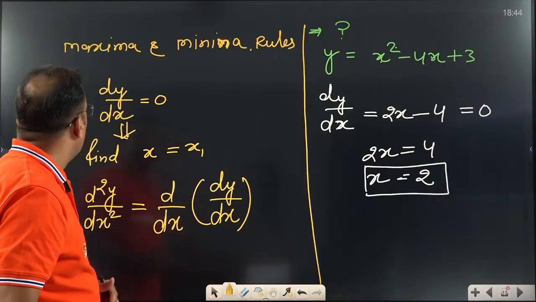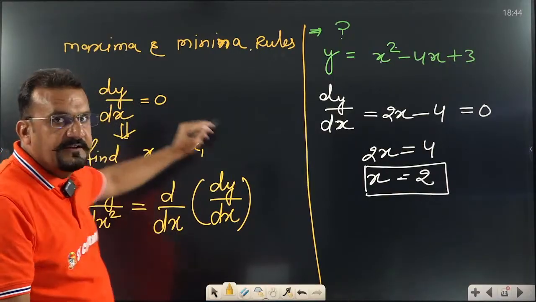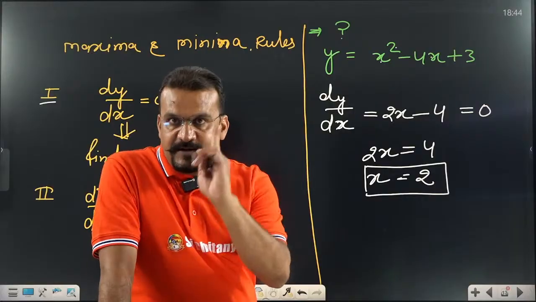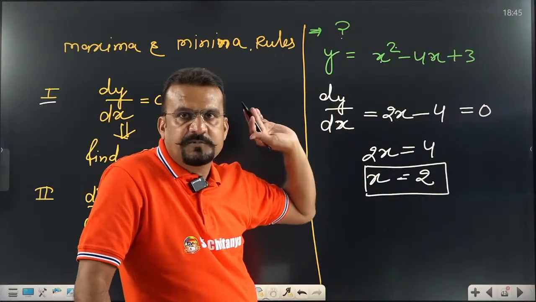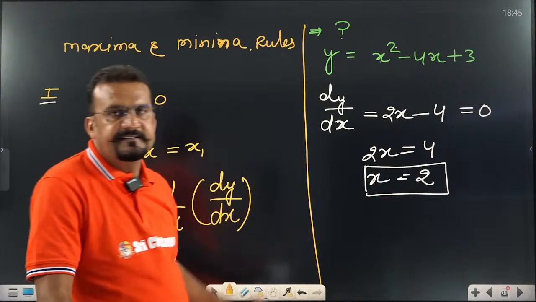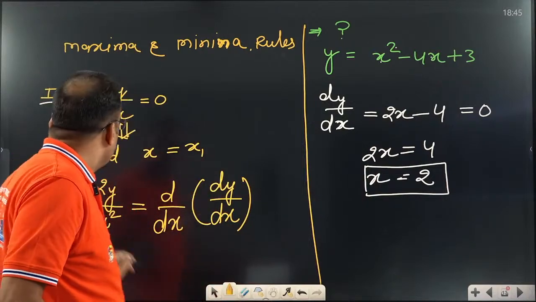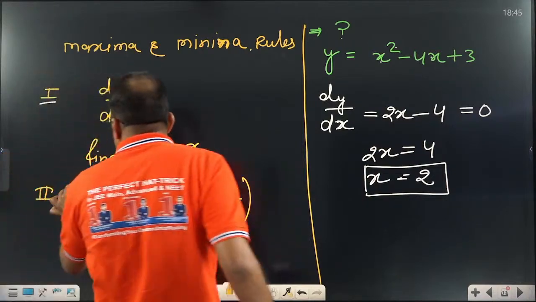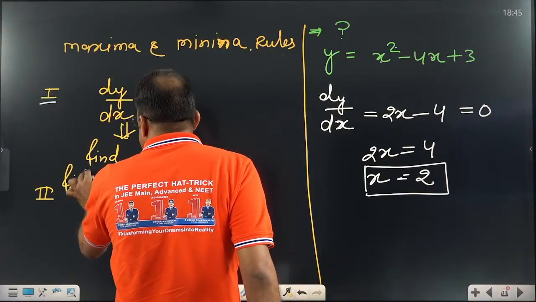Okay, now come to the point next again. First find dy by dx. One differentiation equal to 0, done one process. We find the value of x, that is equal to 2. Now our second process is to check. How to check? First find d2y by dx square.